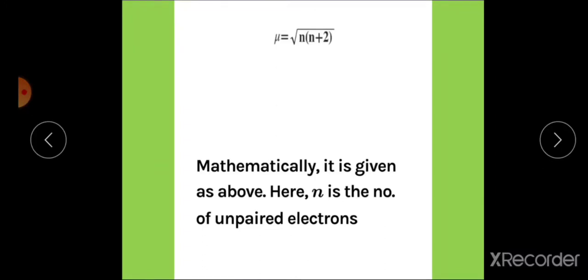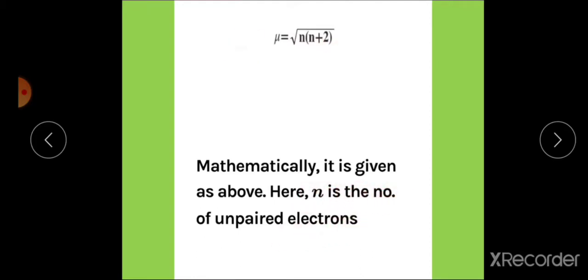The effective magnetic moment, that is mu effective, of paramagnetic substances is given by the spin only formula and represented by mu is equal to under root n into bracket n plus 2, where n is the number of unpaired electrons.